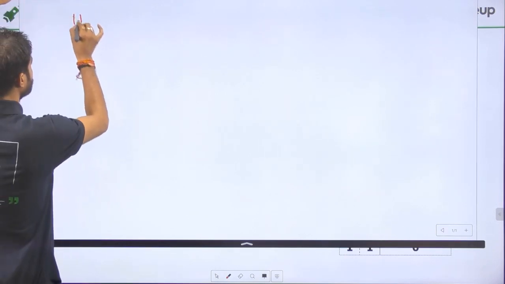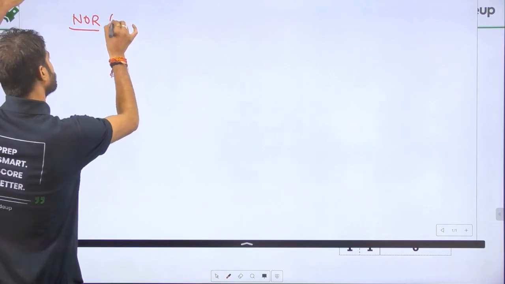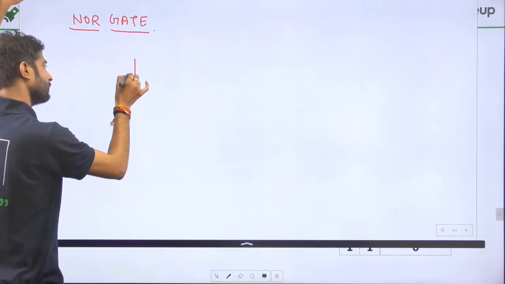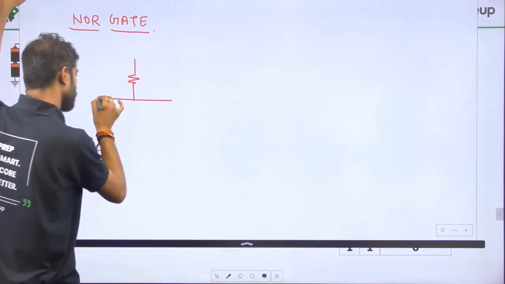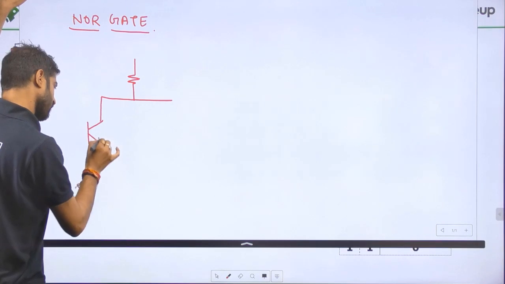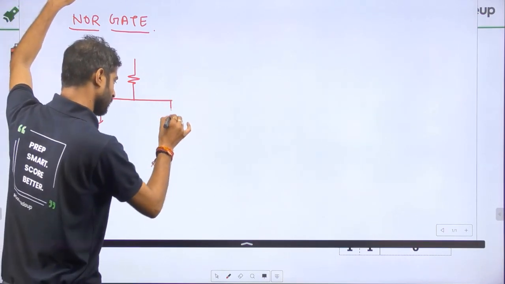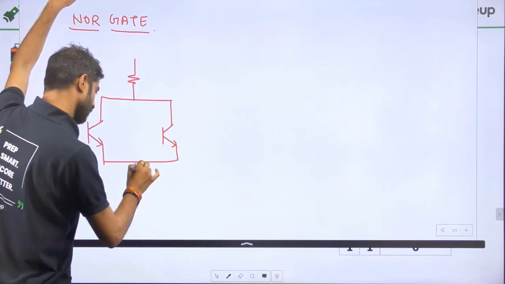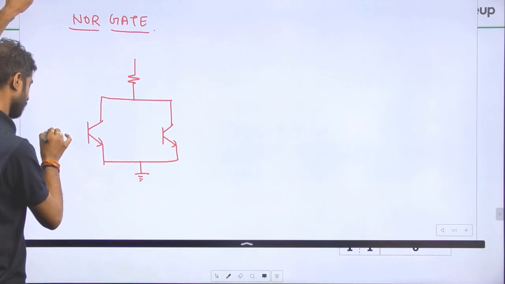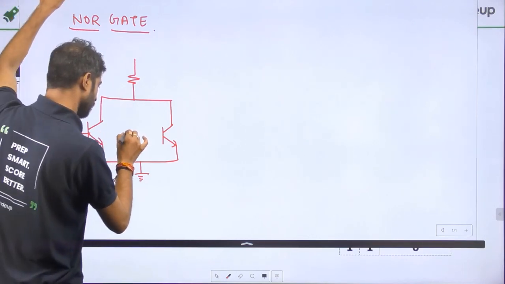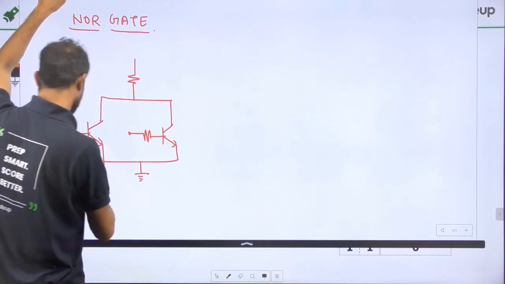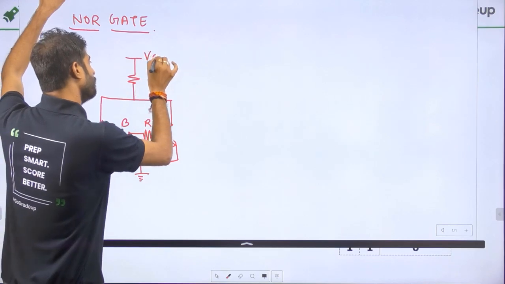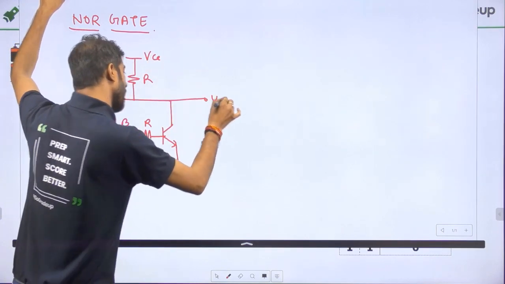So the circuit of the NOR gate is: inputs A, B, resistors R, VCC, R, and output Y, right?